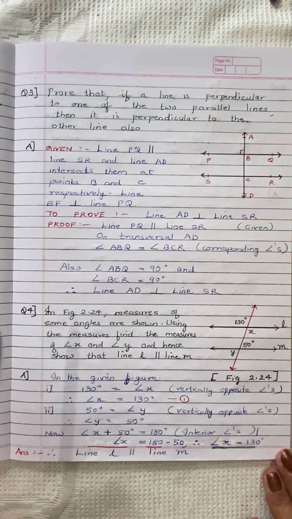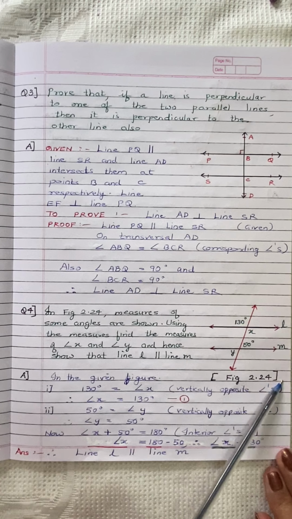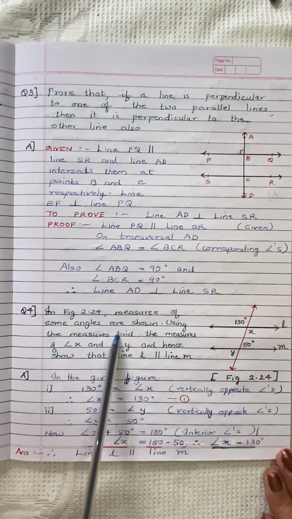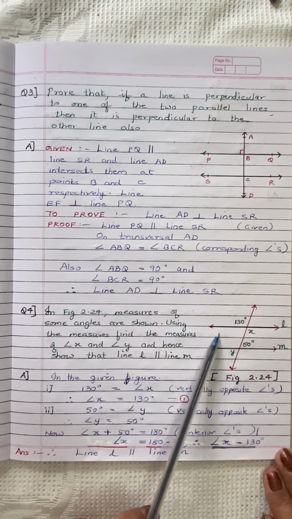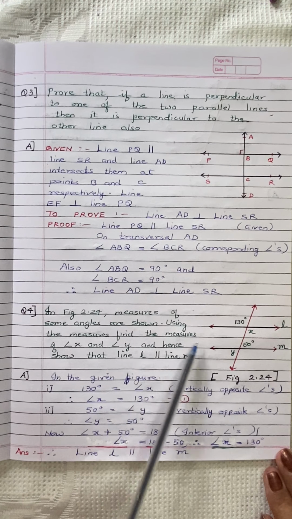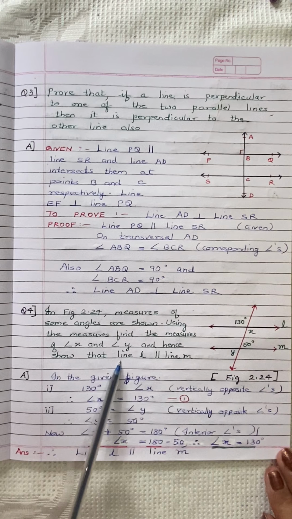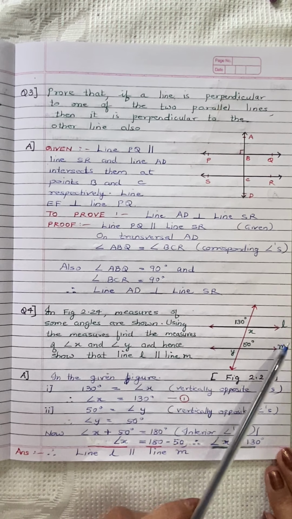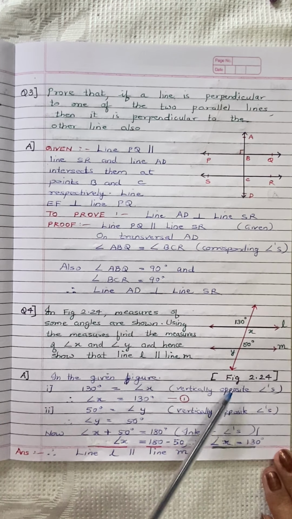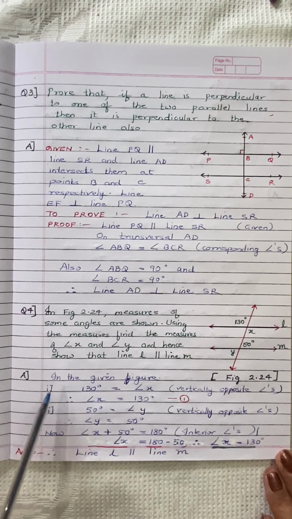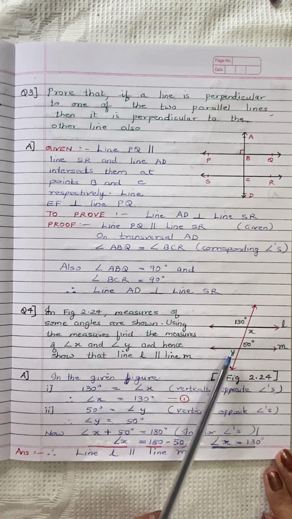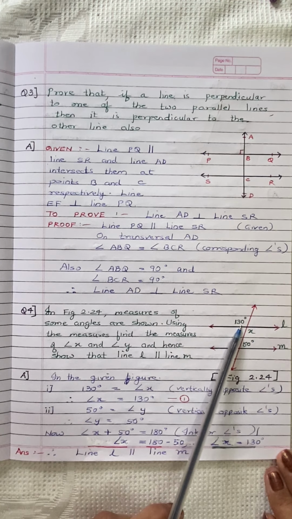Now question number 4. In figure 2.24, measures of some angles are shown here. Using the measures, find the measures of angle X and angle Y and hence show line L is parallel to M. Now this is figure 2.24. In the given figure, this angle measures 130 degrees.